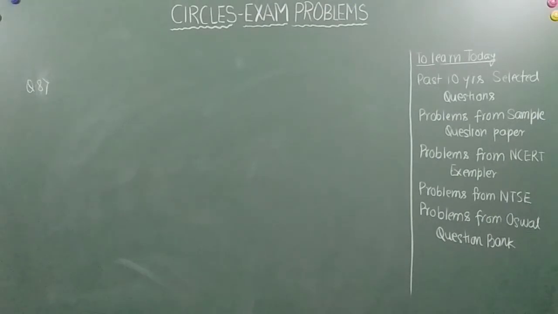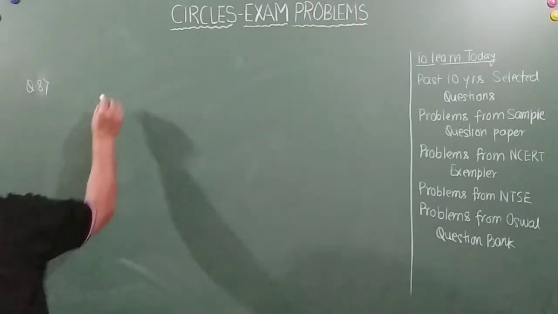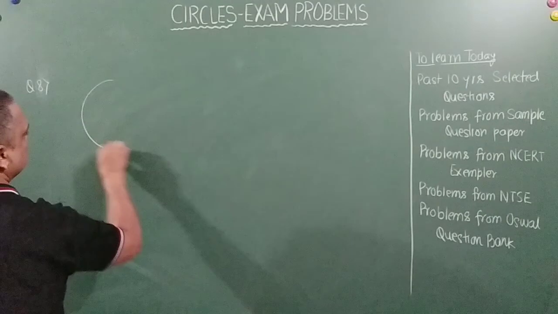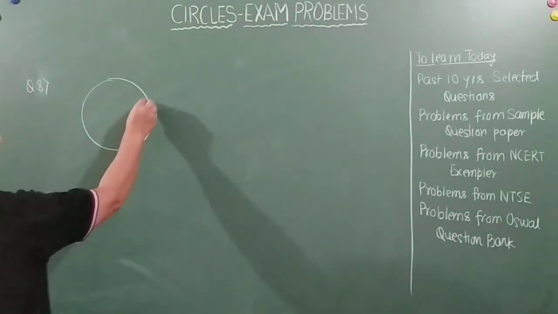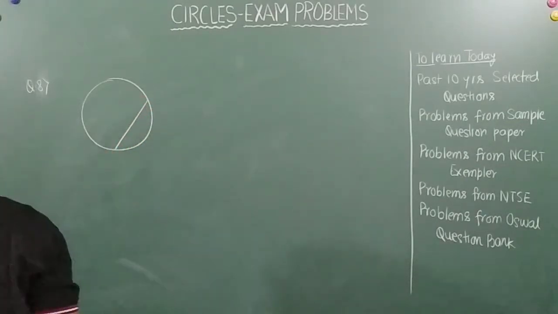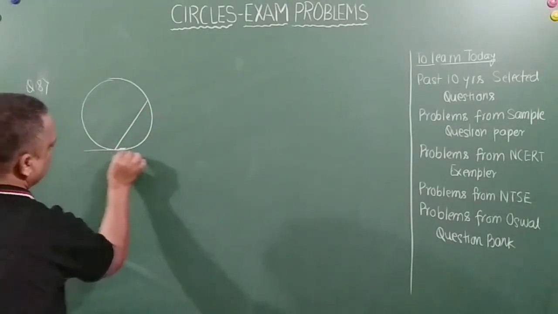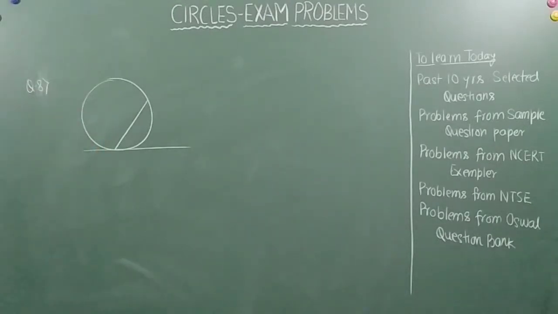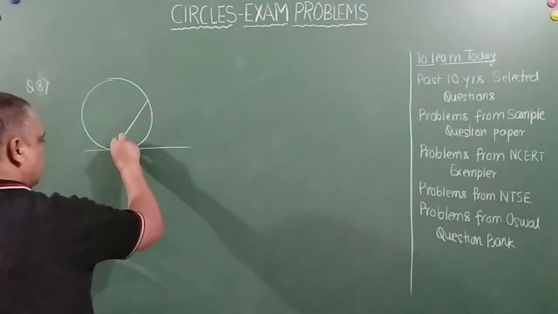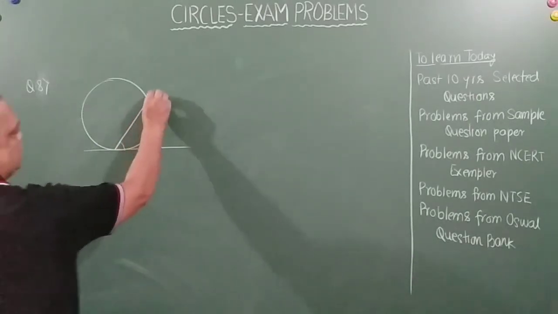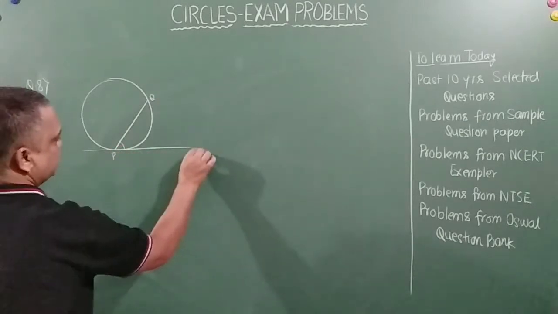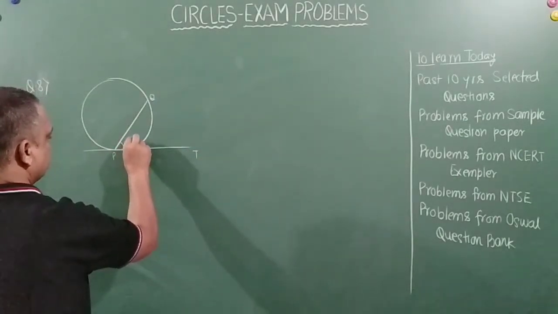In the below figure, PQ is a chord. The figure is given, so let me give you the figure. PQ is a chord, and is there a tangent? Yes, there is a tangent at this point. O is the center, PT is a tangent, angle QPT. So this is Q, this is P, this is T. This is given to be 60 degrees.